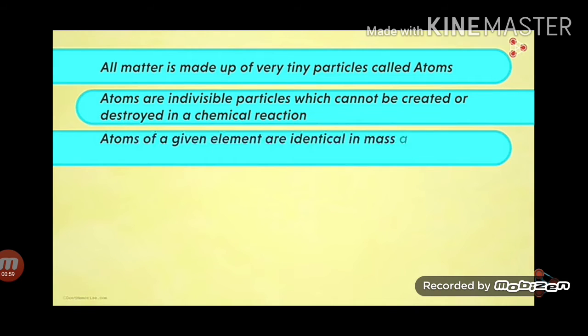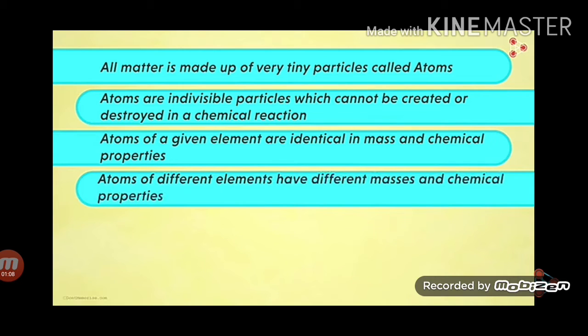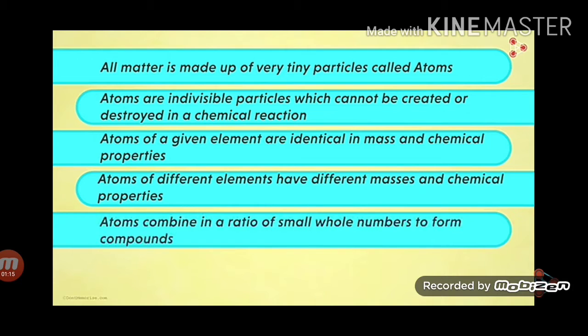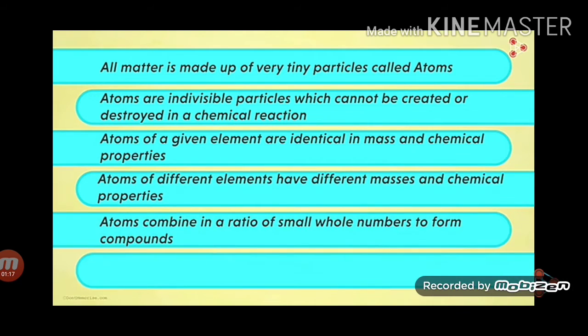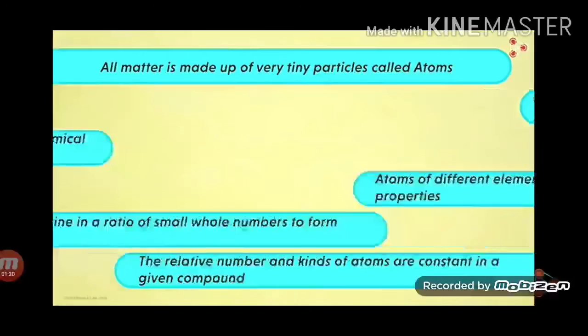Atoms of a given element are identical in mass and chemical properties. Atoms of different elements have different masses and chemical properties. Atoms combine in a ratio of small whole numbers to form compounds. The relative number and kinds of atoms are constant in a given compound. Now we will study all these postulates in detail.